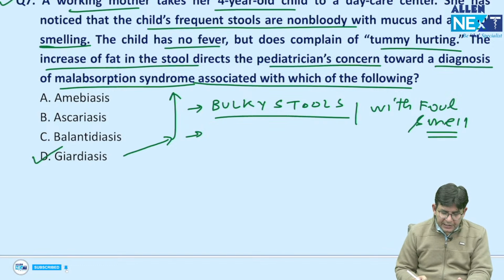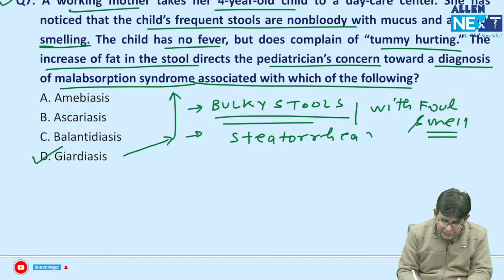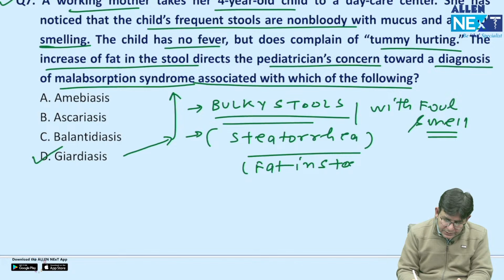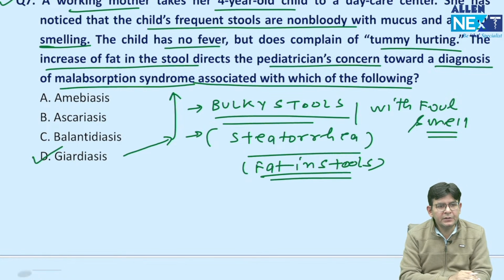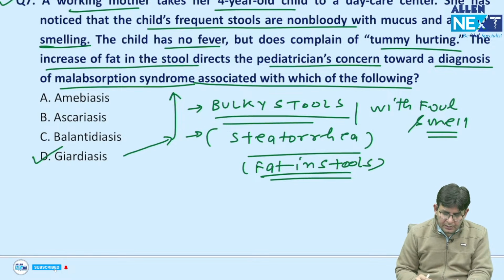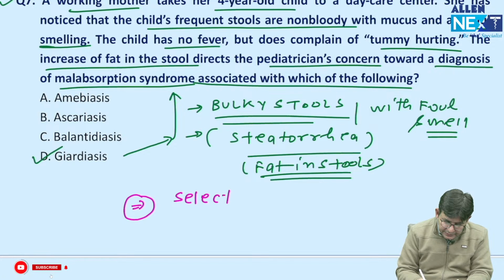Fine. So this particular giardiasis has bulky stools with foul smell, and there is bulky stool formation because of what? Steatorrhea, that is fat in the stools. Now, the question which can come is which particular ailment it can associate with.